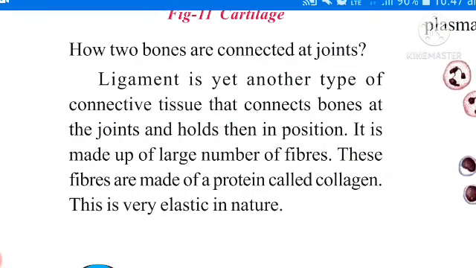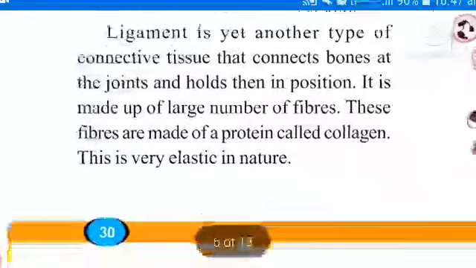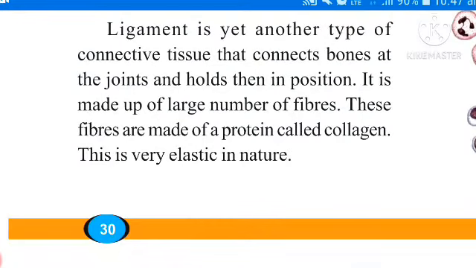Do you know, children, I am asking one question for you. How are two bones connected at joints with the help of ligaments and tendons? Here, ligament is yet another type of connective tissue that connects bones at the joints and holds them in position. It is made up of a large number of fibers. These fibers are made up of a protein called collagen. This is very elastic in nature, remember.